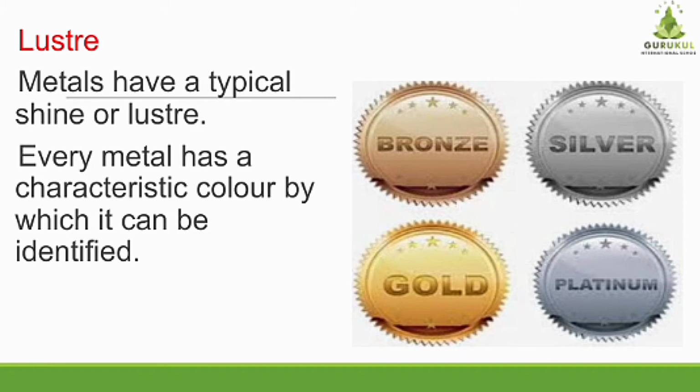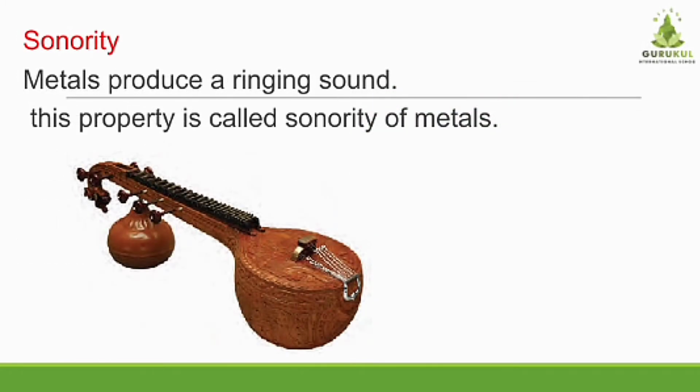Here also I have shown some pictures of bronze, silver, platinum and gold. All have a different shine and color, right? The next property of a metal is sonority. Now what is sonority? If you bang a spoon on a plate, what will happen? It will make a ringing sound, right? So if you hammer any metal, it produces a ringing sound, and this property of metal is called sonority.